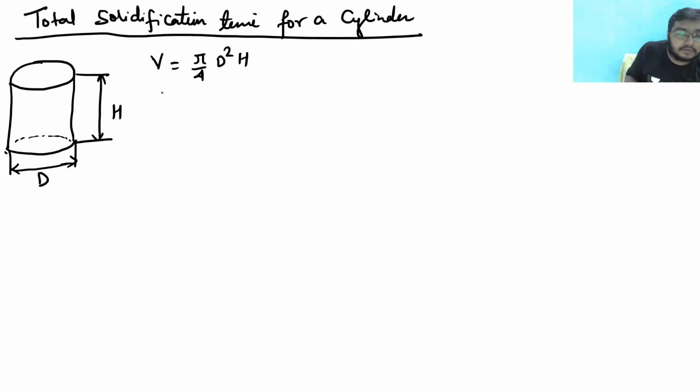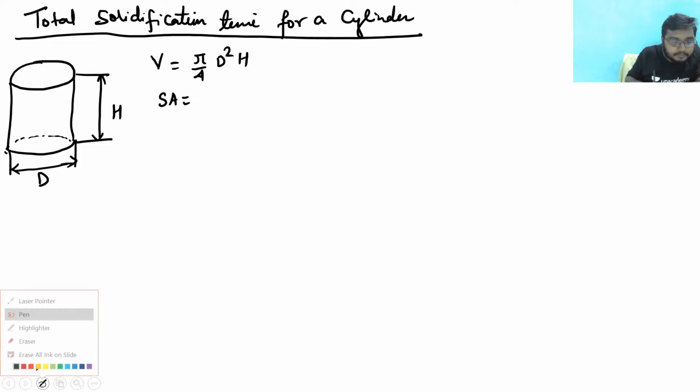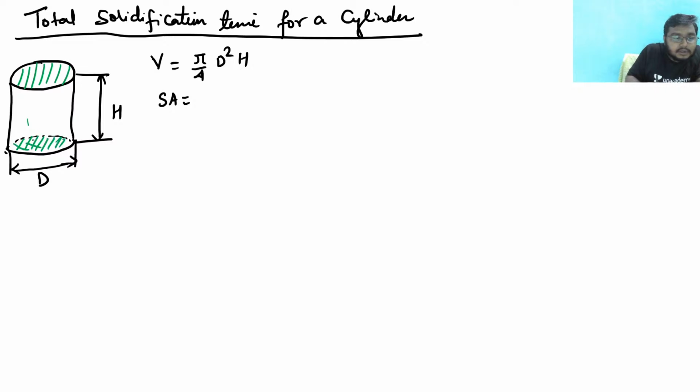Now what would be the surface area? See, the surface area would be pi by 4 d square for this and pi by 4 d square for this. For these two surfaces, that would be twice into pi by 4 d square.